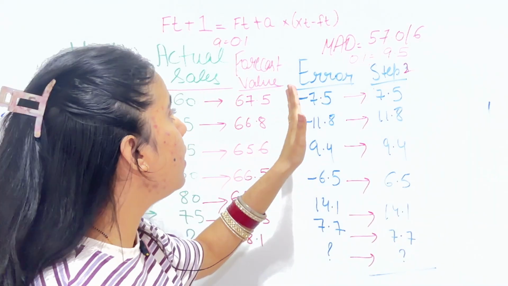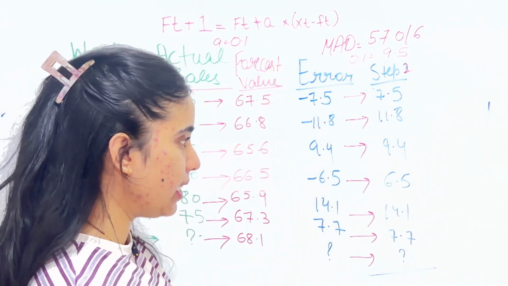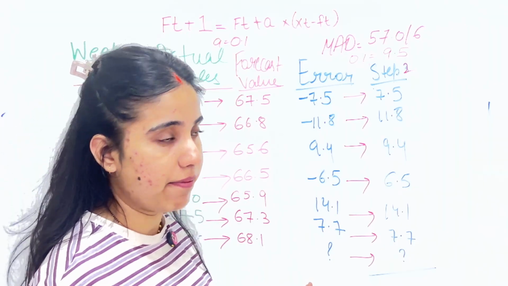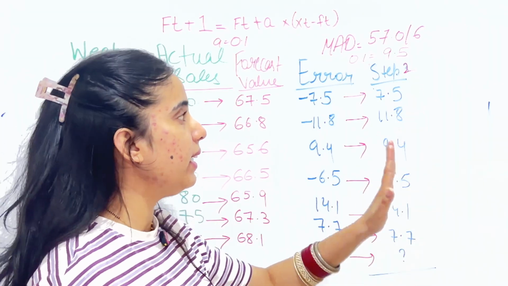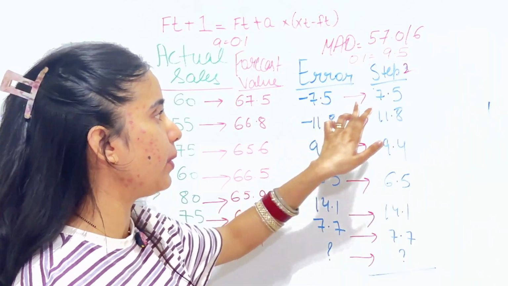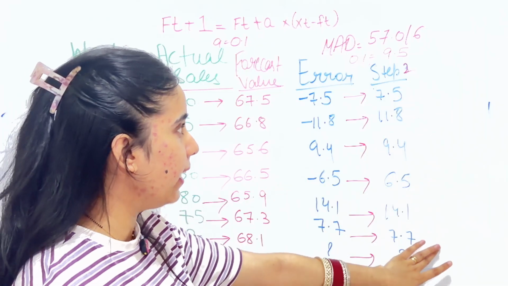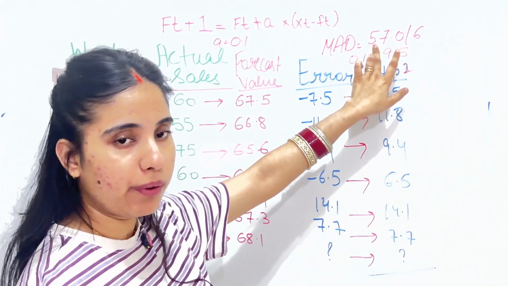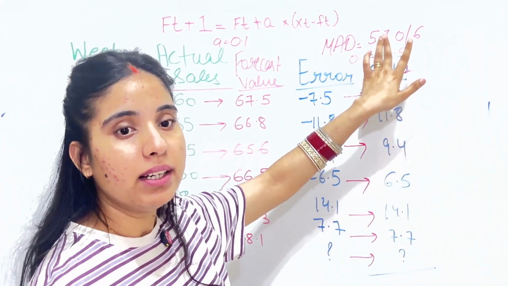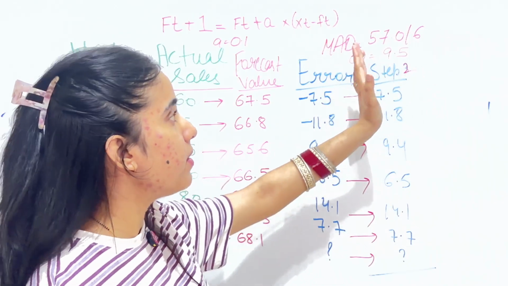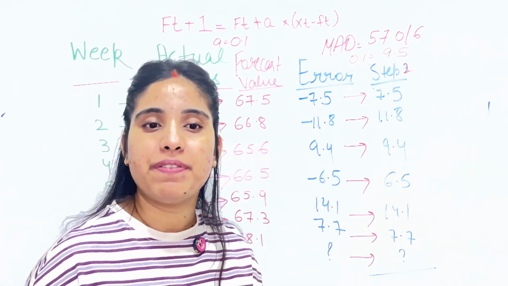After putting that formula, I am getting these values. Hope you are also getting the same values. In step 2, I just removed the minus sign to get the positive figures. To get the MAD value, I added them up and got 57.0, divided by 6, and my MAD value for alpha 0.1 is 9.5.